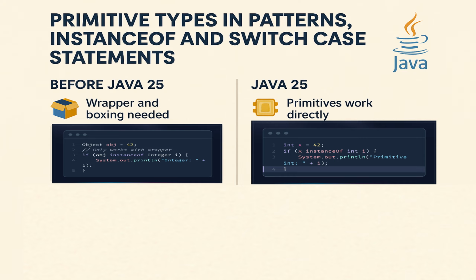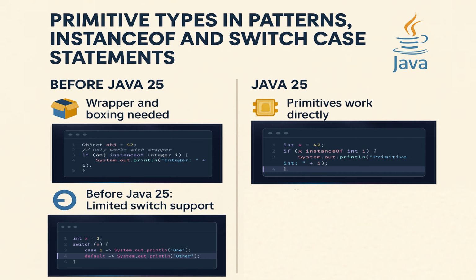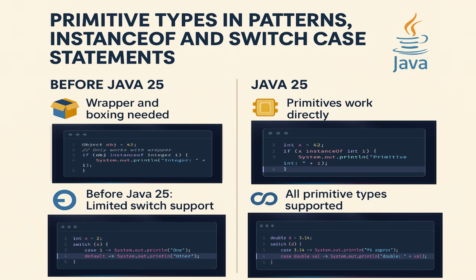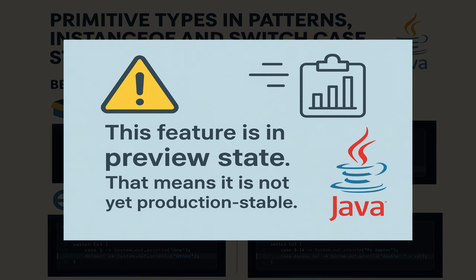If we talk about switch case statements, before Java 25, switch only supported a limited set of primitives like char, byte, short, and int. But now with Java 25, all primitive types are supported. So now we can even use double here as well. This is a feature which is in preview state. That means it is not yet production stable. You can experiment with it and test it, but backward and forward compatibility and behavior might still change in the upcoming releases.